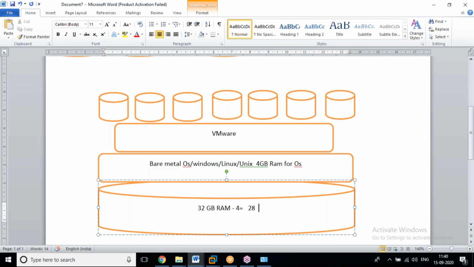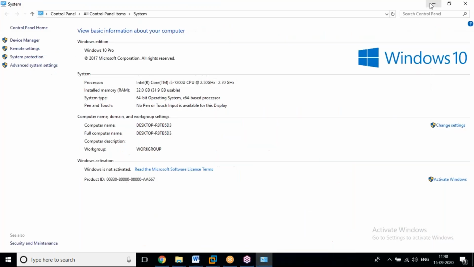For my product, for my business, 7 machines are not enough. I should have a minimum of 10 machines with a minimum of 4 GB each. Now you tell me, how is it possible? This configuration is not supporting my business. What do I have to do? I need to purchase one more.